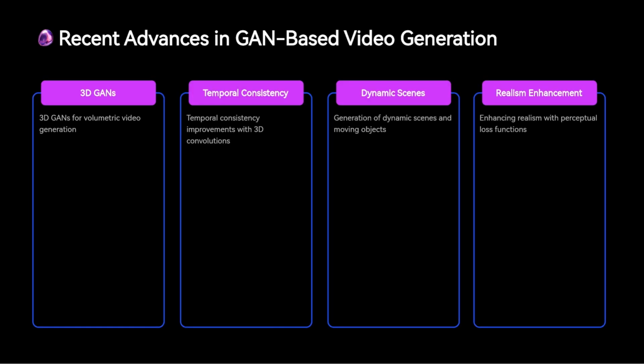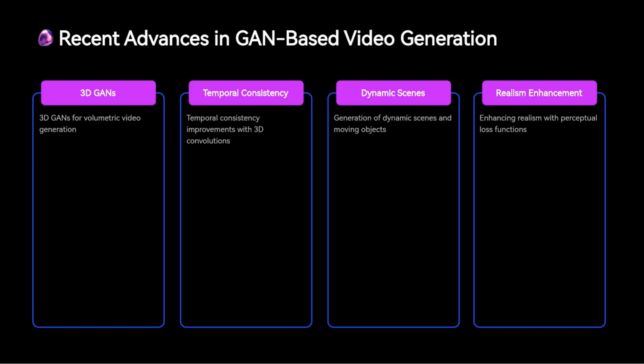Recent advancements in GAN-based video generation have focused on improving spatial and temporal coherence. One of the significant improvements has been the introduction of 3D GANs, which generate volumetric content, allowing for the creation of videos that are not limited to 2D representations. These models can generate dynamic 3D scenes where objects and environments interact in a realistic way. This allows for more complex simulations of moving objects, or realistic interactions between characters and their environments.